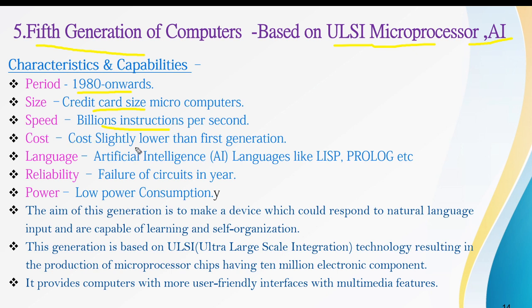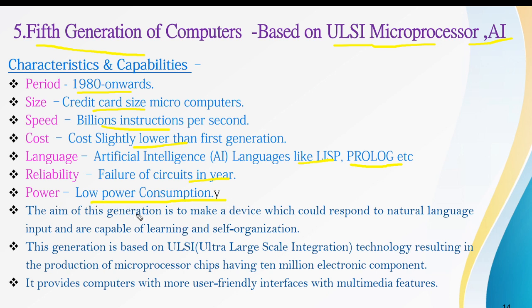The cost is slightly lower than the first generation, and the languages used in this generation of computers are artificial intelligence languages like Lisp, Prolog, etc. The failure of circuits is in years, the reliability is very much increased, and low power consumption.